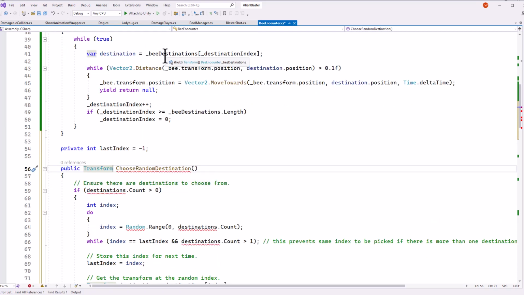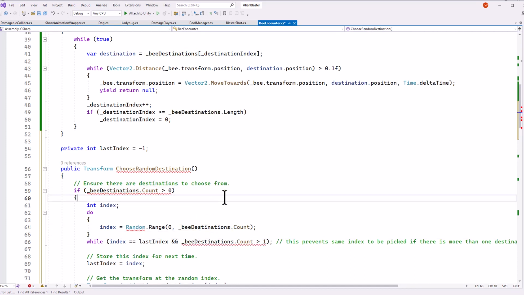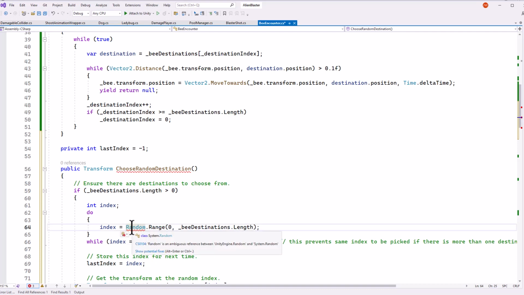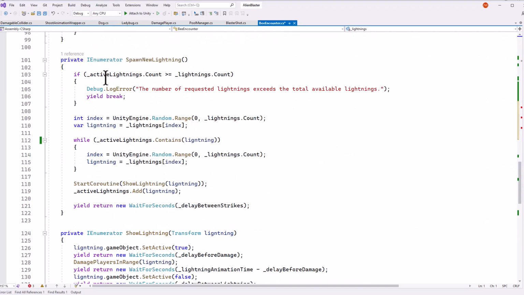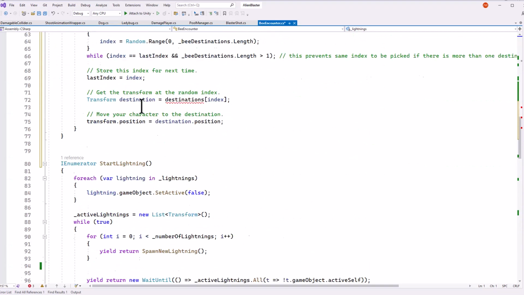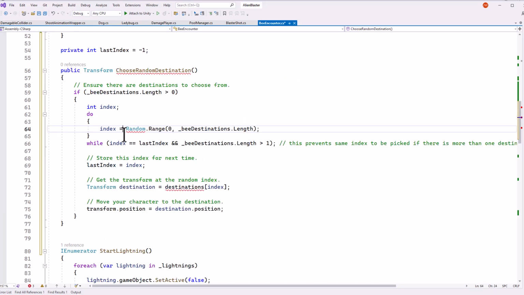And we remember we have this array of B destinations. So instead of using just destinations, we use B destinations. So I'm going to copy that and paste, and paste, and paste. But now we've got a couple errors on count. That's because B destinations is not a list like destinations was. It's an array, and arrays have the Length property, not Count. So we'll just copy Length over the Counts. For this Random message, it's thinking that we want to use System.Random because we have a using System statement up at the top. And we can't remove that, so we'll just go back down to the error and put that it's UnityEngine.Random. There it is. So go find it right here and say UnityEngine.Random.Range.